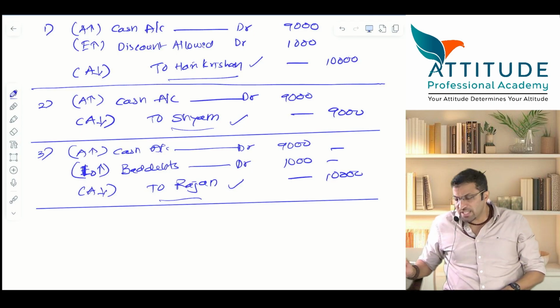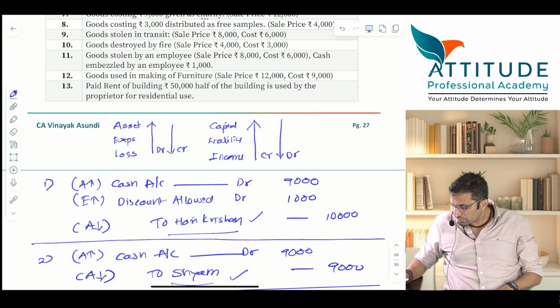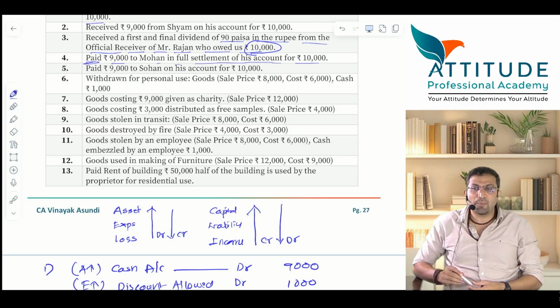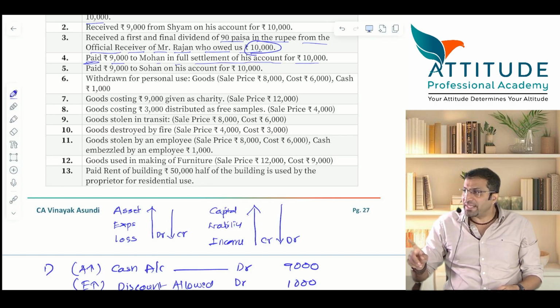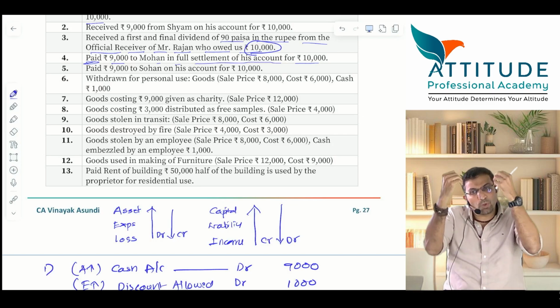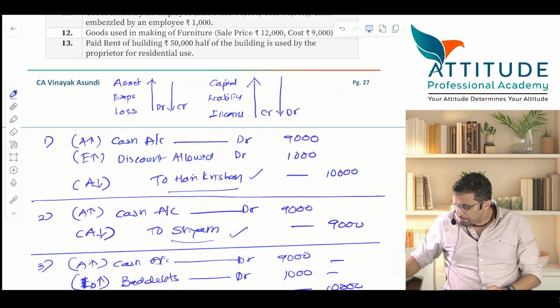Understood? Shall we proceed? Point number 4. Paid rupees 9,000 to Mohan in full settlement of his account 10,000. How much do you have to pay Mohan? 10,000. How much are you paying? Only on account or full settlement? Means your entire liability is gone. Your entire liability is gone. Correct? Yeah, tell me.